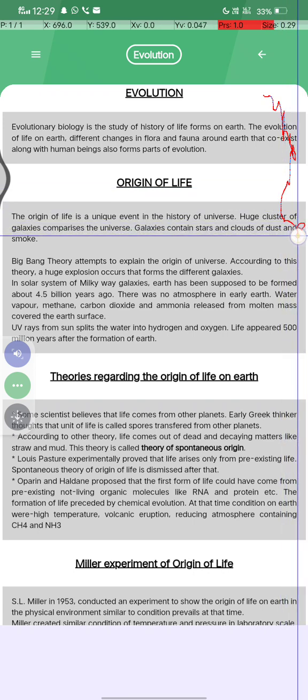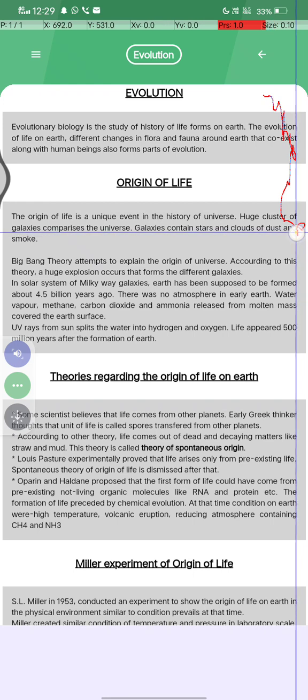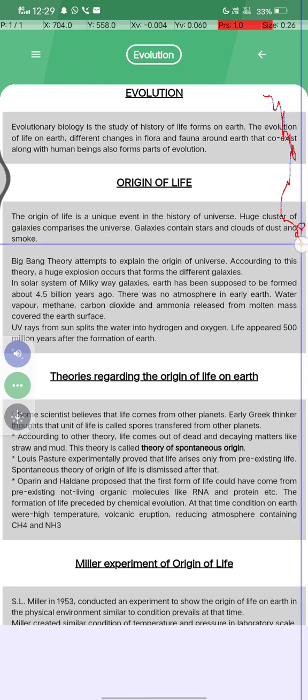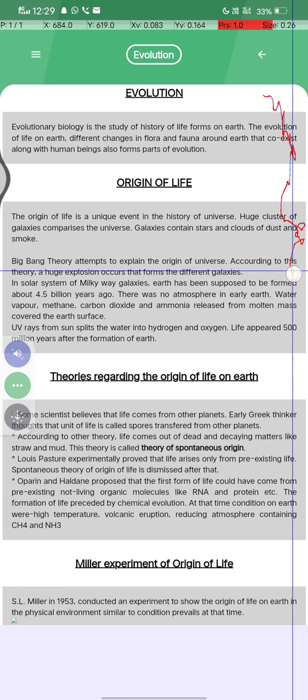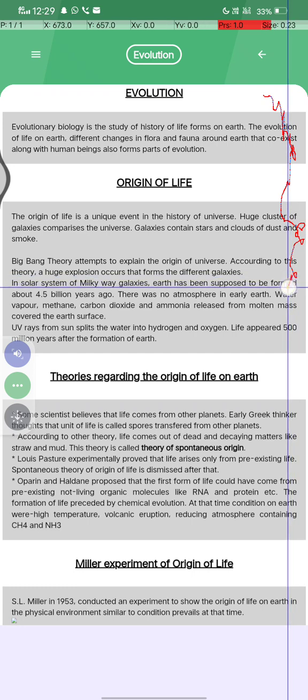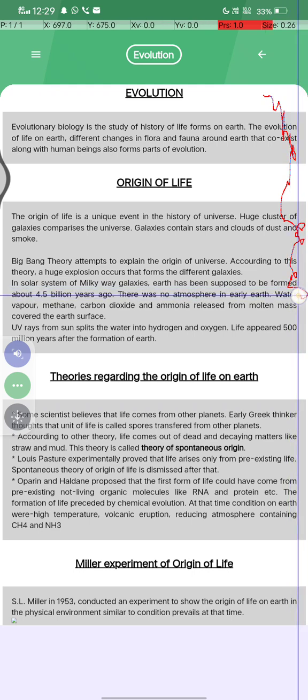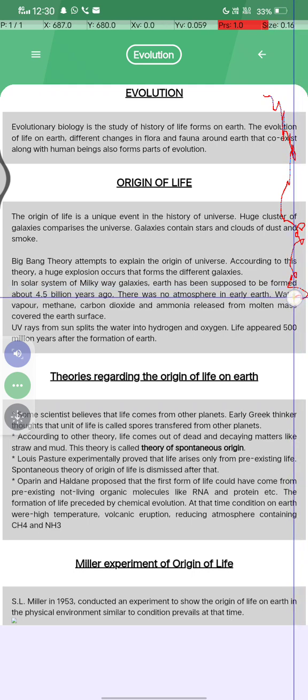The universe is a huge cluster of galaxies, and galaxies contain stars, clouds, and dust and smoke. The Big Bang theory attempts to explain the origin of the universe. According to this theory, a huge explosion occurred that formed the different galaxies. In the solar system of the Milky Way galaxy, Earth is supposed to have formed about 4.5 billion years ago.